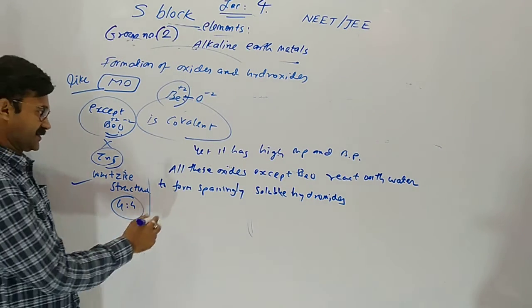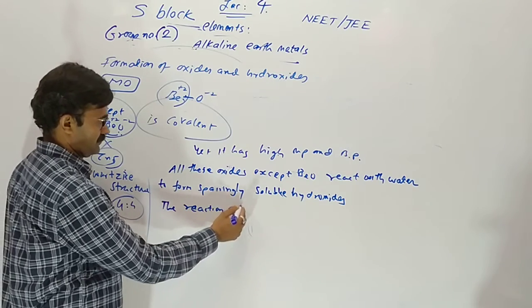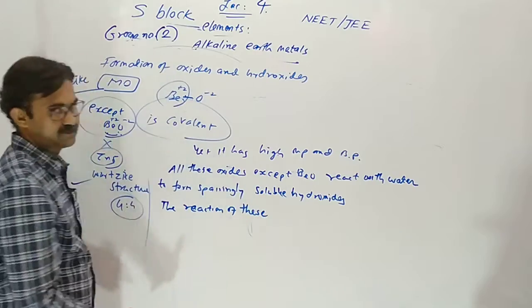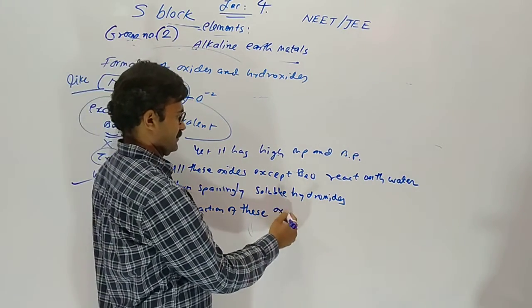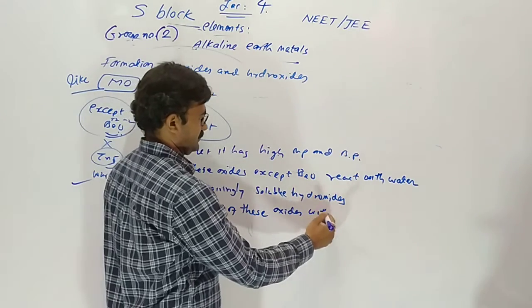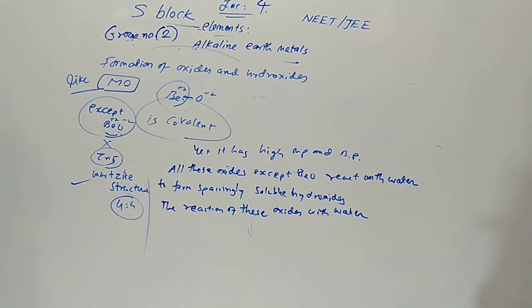The reaction of these oxides with water is called slaking.